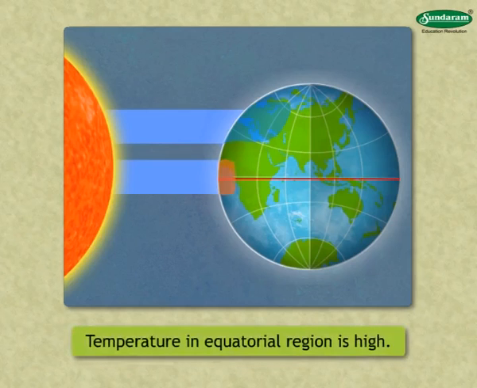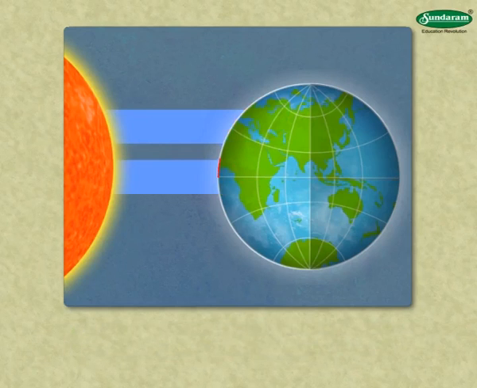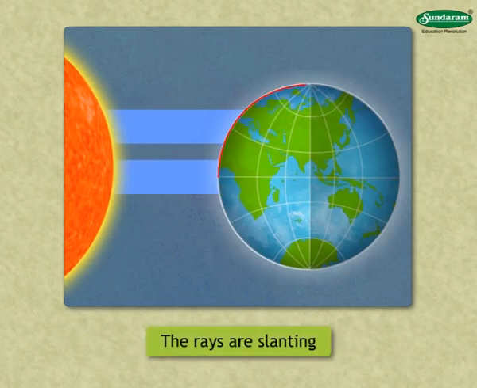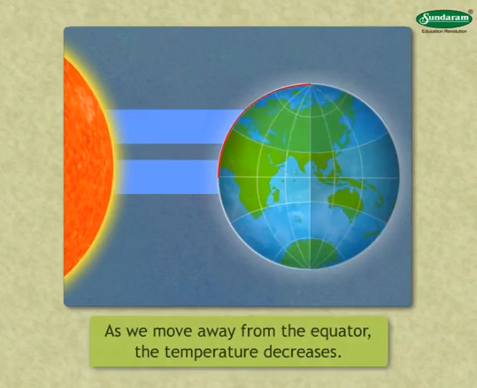Therefore, the temperature in that region is high. Comparatively, in regions away from the equator, the rays are slanting and hence occupy a wider area. As they occupy more area, the temperature there is low. That is why, as we move away from the equator, the temperature decreases.